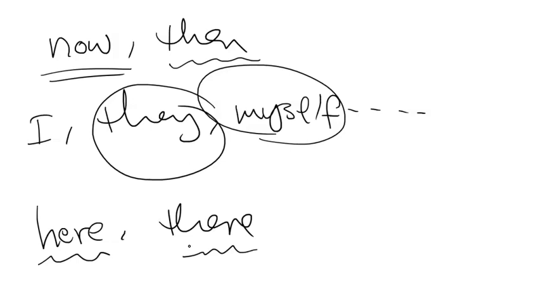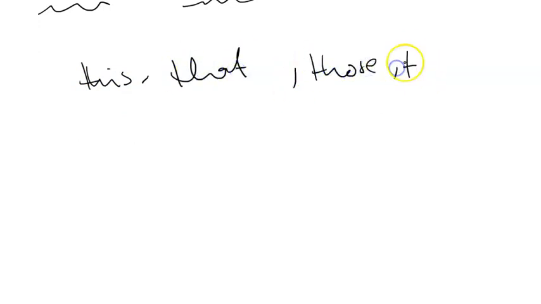The place expressions, like when we say this, that, those, and these, okay? This, that, those, and these, all of them actually refer to different meanings based on different text.